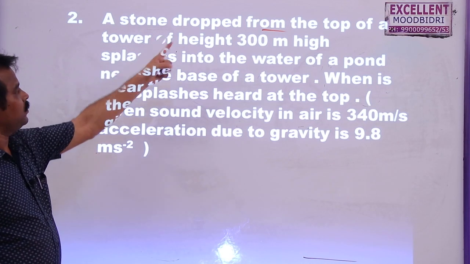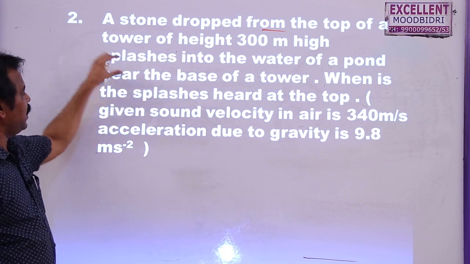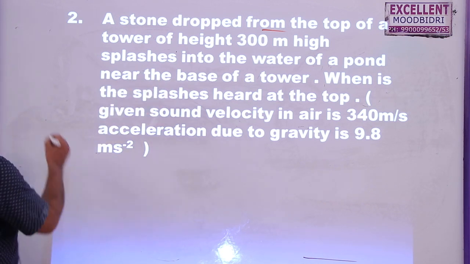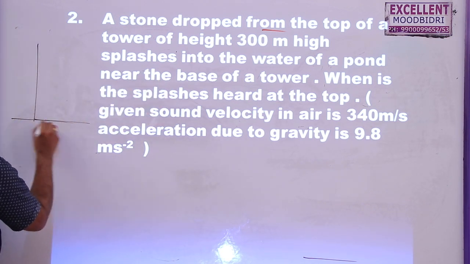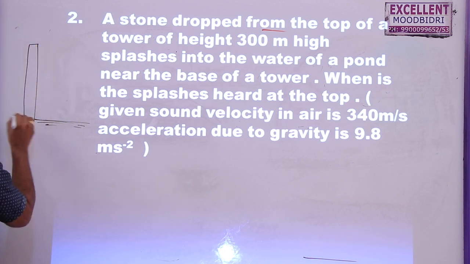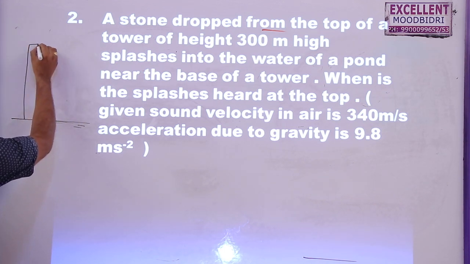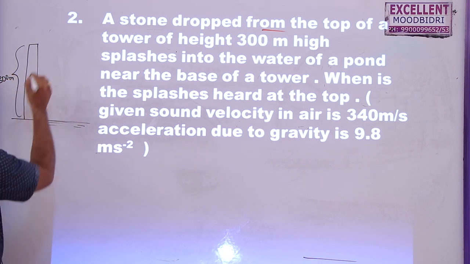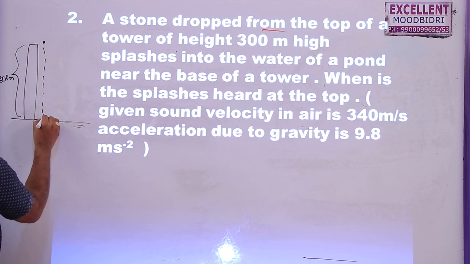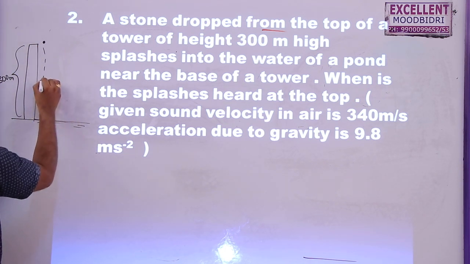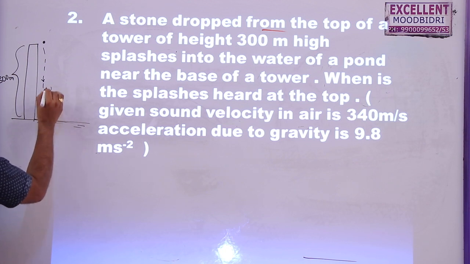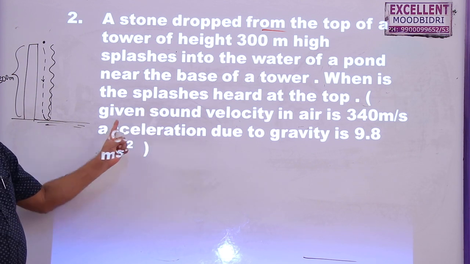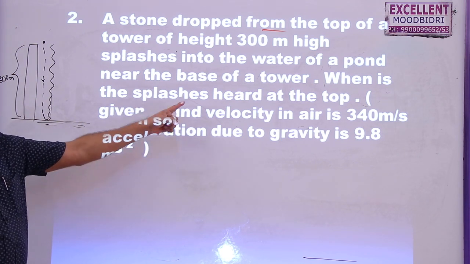A stone dropped from the top of a tower of height 300 meters splashes into the water of a pond near the base of the tower. So this is the tower, this is the pond here. Now the height of this one is 300 meters. A stone is dropped here. Given sound velocity v is equal to, when it strikes the water, only the sound wave will travel up. So here what they are asking is, when is the splash heard at the top.